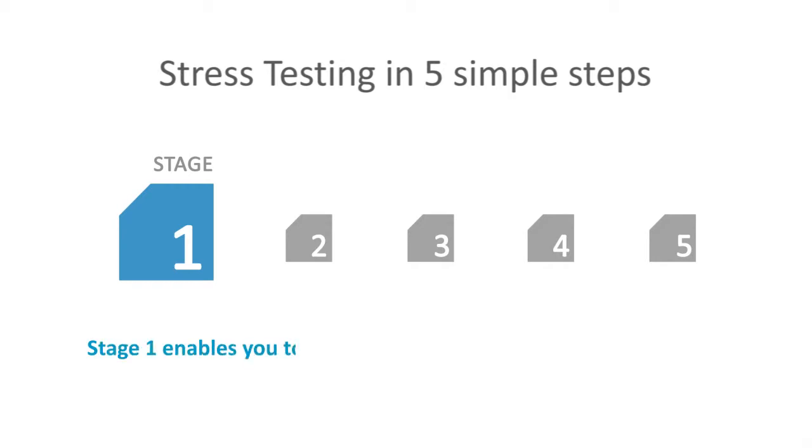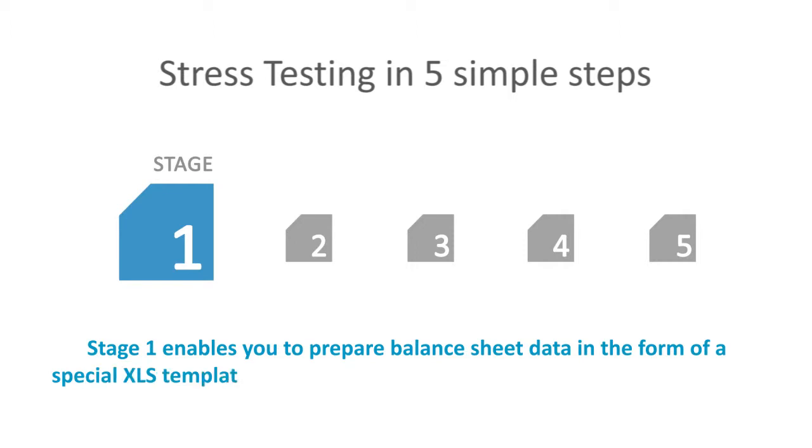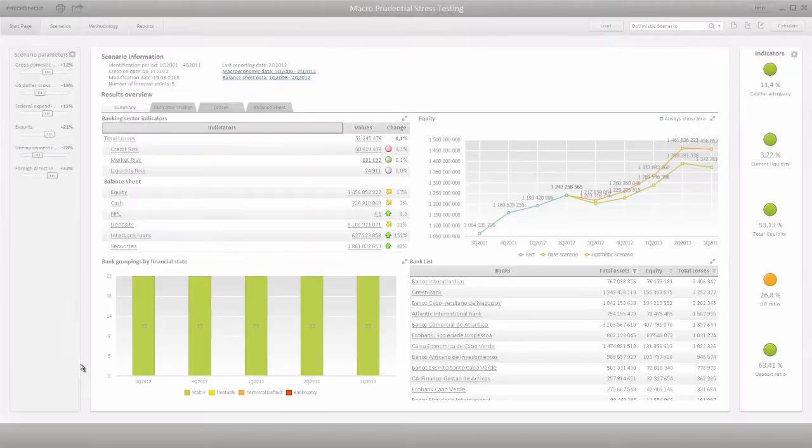Stage 1 enables you to prepare balance sheet data in the form of a special XLS template provided with the solution and load it into the system. The system supports macroeconomic data and balance sheet data provided by commercial banks to national banks on a regular basis. Macroeconomic data is loaded to the system from open IMF dictionaries. The system supports balance sheets provided by commercial banks on a regular basis that can be loaded by users.